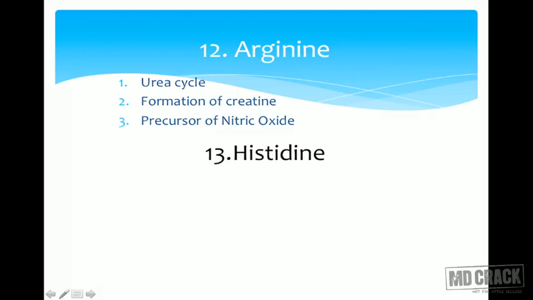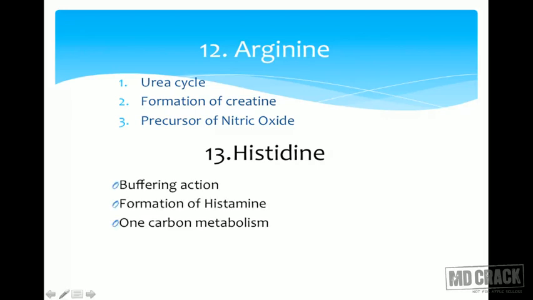Now let us look at another amino acid, histidine. Where is histidine present? In many tissues, wherever positive charges are involved. Plus, one important characteristic feature of histidine is the pKa of its side chain. The imidazole ring has a pKa which is very close to the physiological pH. So, whichever protein contains a lot of histidine residues can act as a very good buffer. The buffering capacity of a protein depends upon the number of histidine residues it has. So, it is involved in the buffering action.